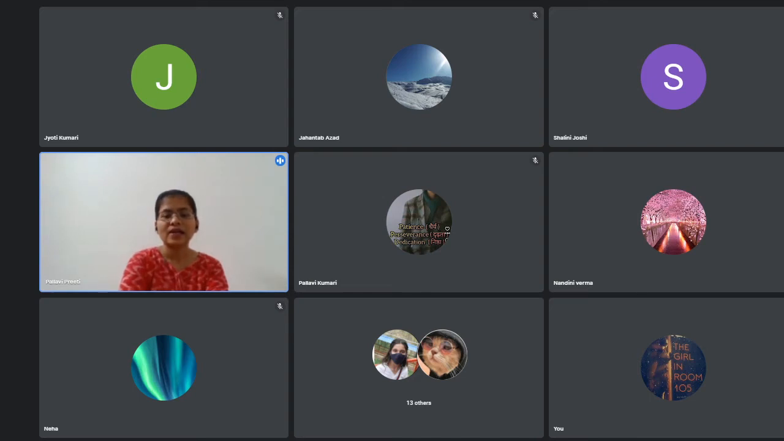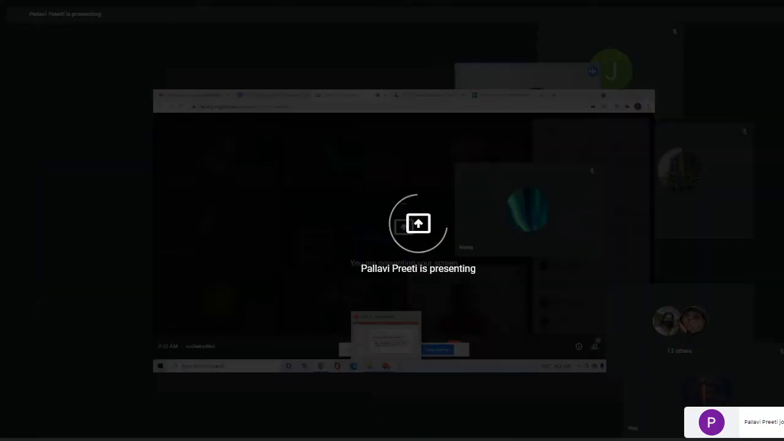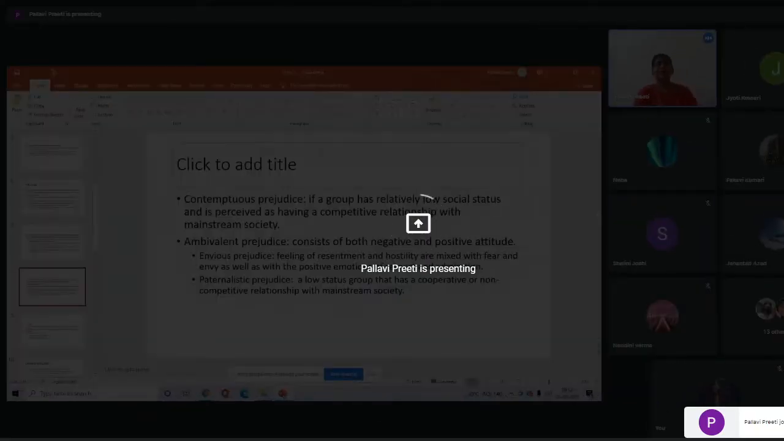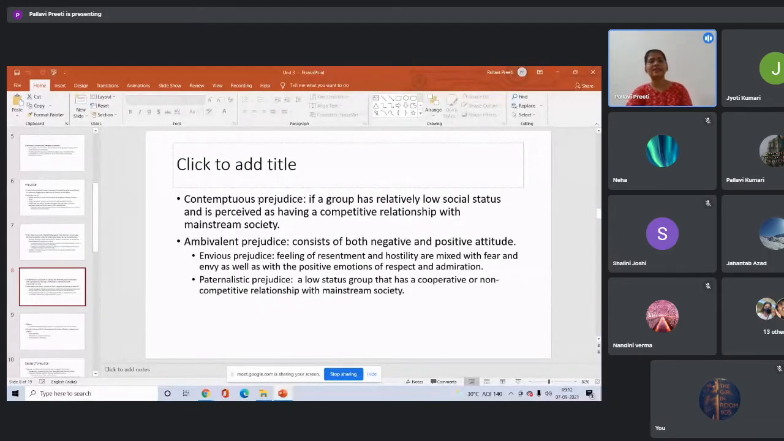In that we started with the first form of prejudice, that is the contemptuous prejudice, right? This one. So in this, what happened? They basically say that contemptuous prejudice is found if a group has a relatively low social status and is perceived as having a competitive relationship with the mainstream society.